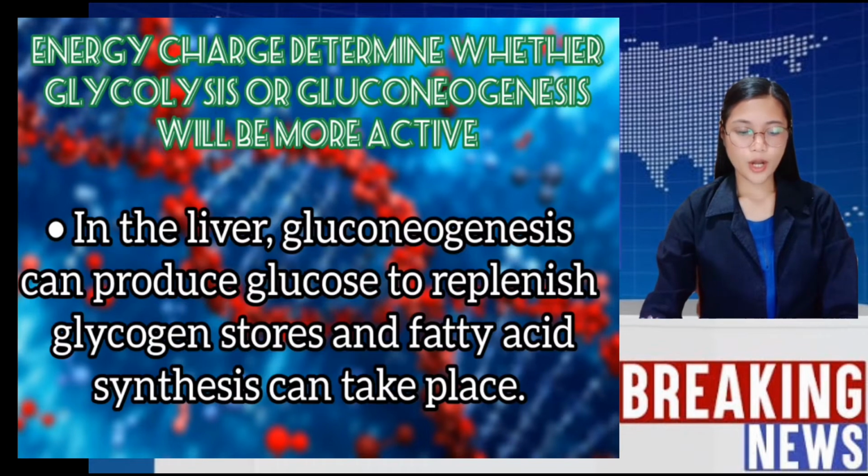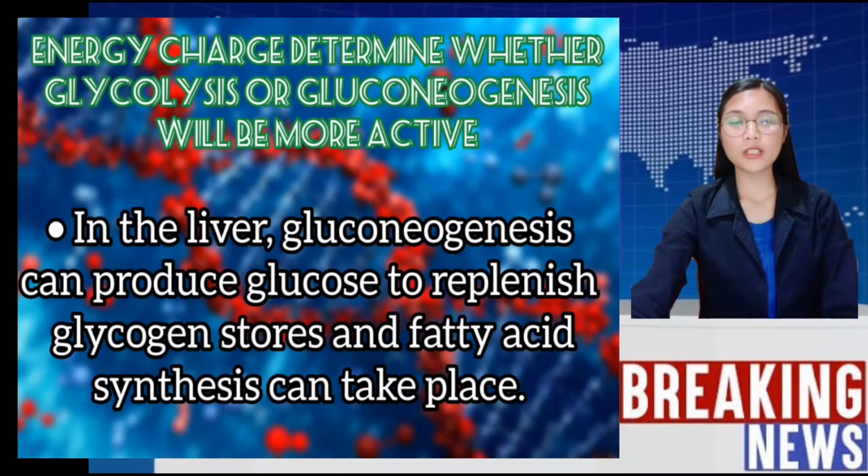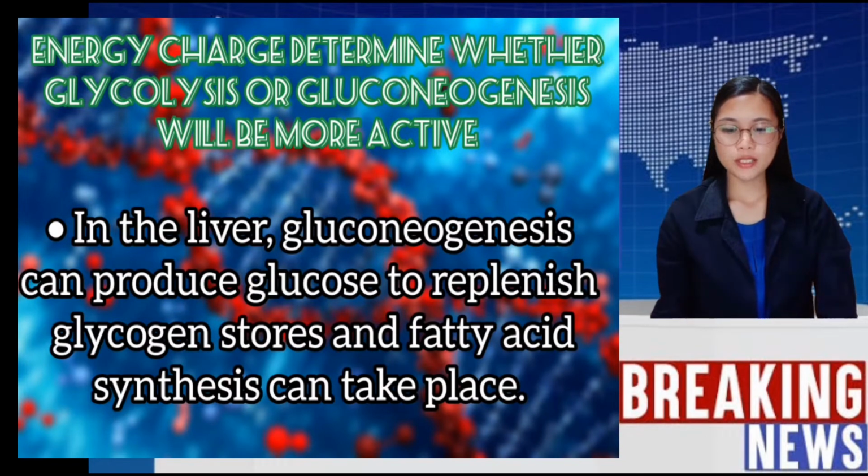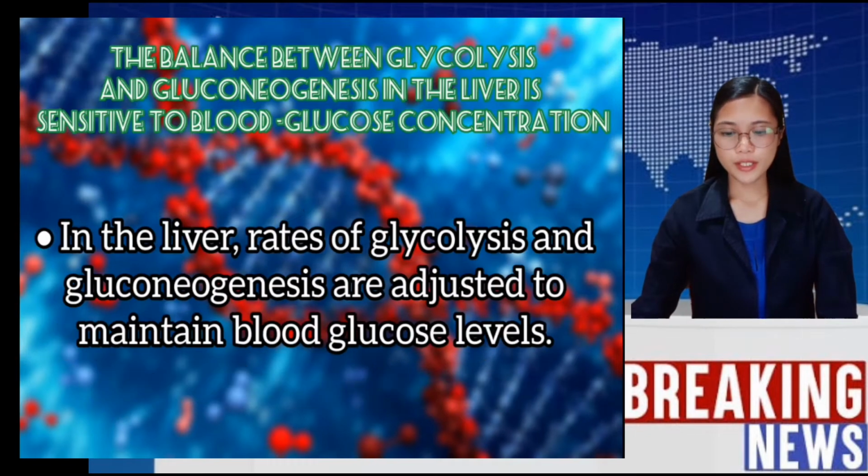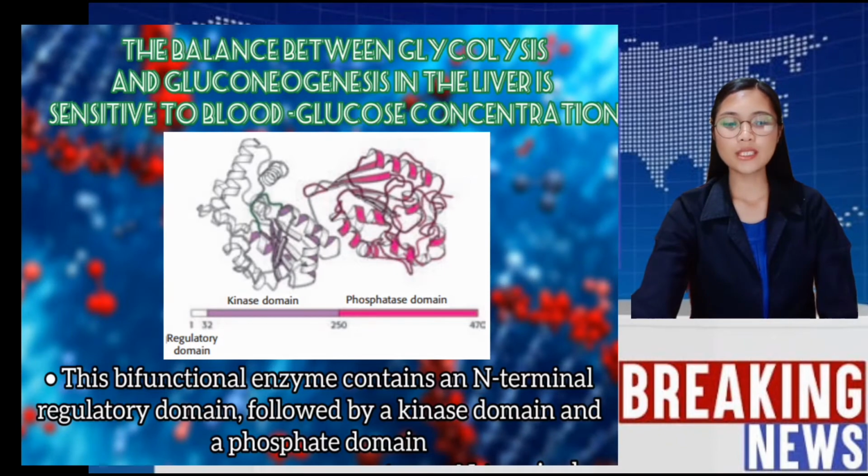In the liver, gluconeogenesis can produce glucose to replenish glycogen stores, and fatty acid synthesis can take place. The balance between glycolysis and gluconeogenesis in the liver is sensitive to blood glucose concentration. In the liver, rates of glycolysis and gluconeogenesis are adjusted to maintain blood glucose level. As you can see in the figure, the purple is the kinase domain fused to the red, which is the phosphatase domain.